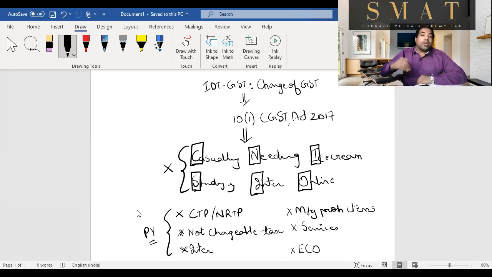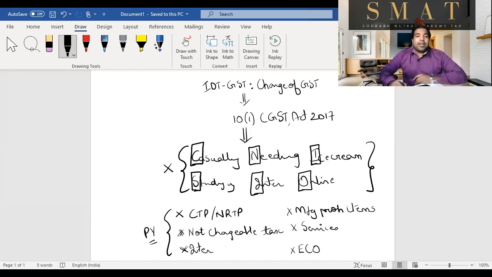And what if, guys, you're already registered under the composition scheme and suddenly you want to make any supplies interstate? Then you will be out of the scheme. You'll have to apply for going out of the scheme from that day onwards. So guys, again repeating, under Section 10(1) composition scheme, these are the things that you cannot do if you want to take up the composition scheme. These conditions are only to be seen in the previous year, not in the earlier years.